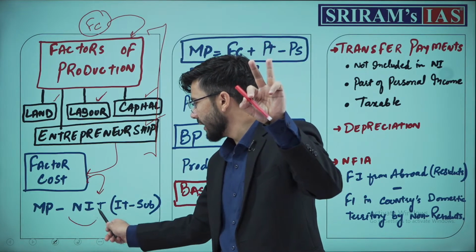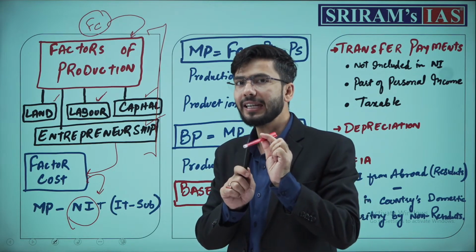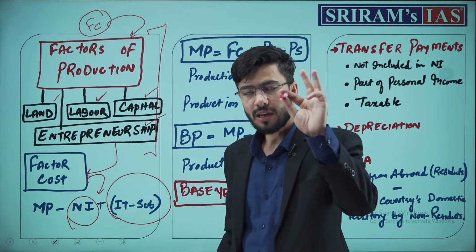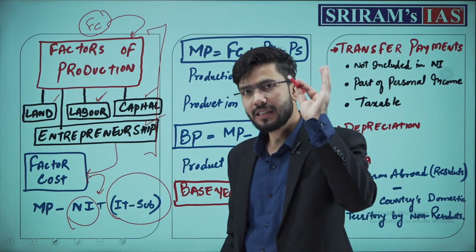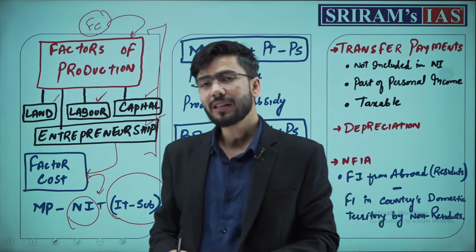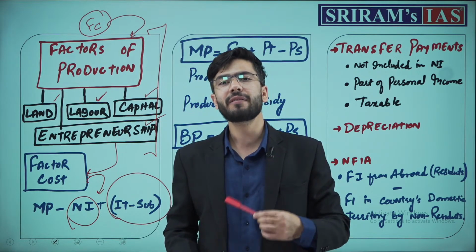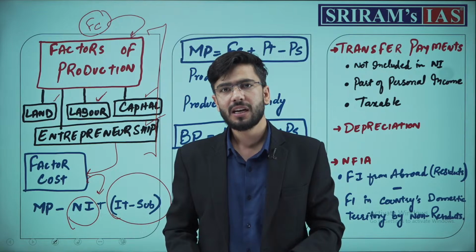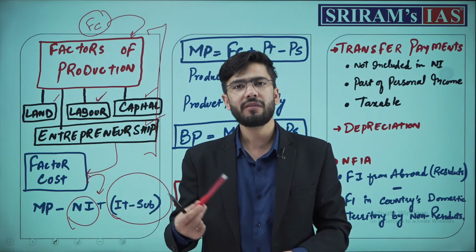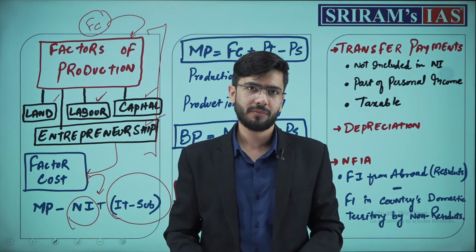One is net indirect taxes. Fine, it will face indirect taxes. Second, subsidies. One, it will face taxes, and another, it will face subsidies. If the product was 100 rupees and the government wants everyone to purchase it at a lower price, the government will pay 50 rupees of subsidy to the industrialist and he will sell it in the market at just 50 rupees.